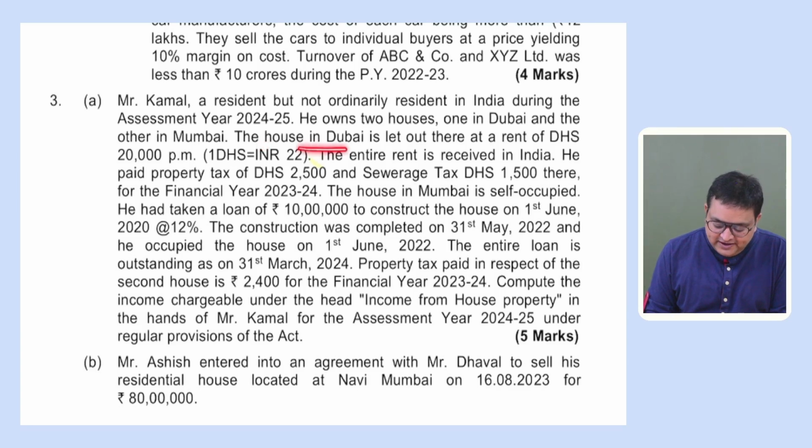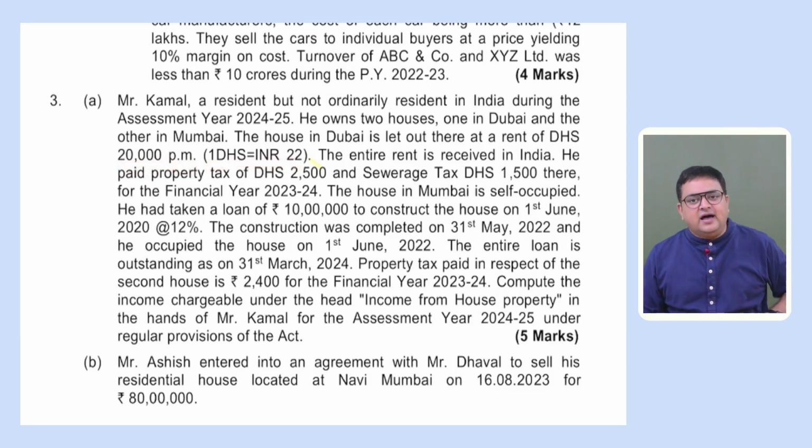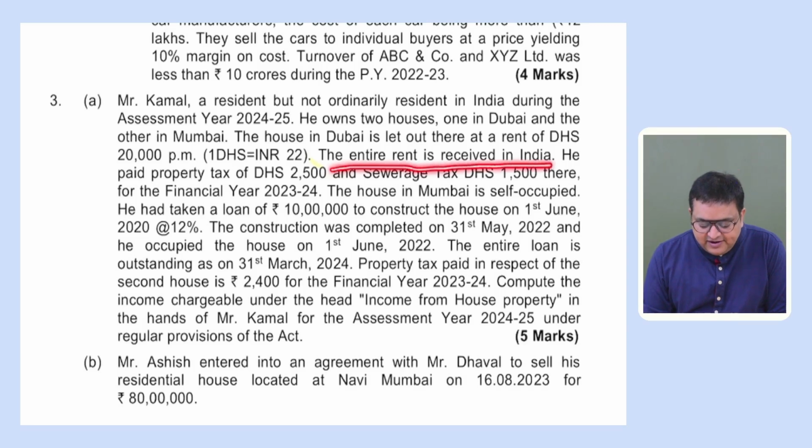The house in Dubai is let out there at a rent of DHS 20,000 per month. DHS is Dubai dirhams, right? So dirhams 20,000 per month is the rental income. 1 DHS is also given as INR 22. If we need to convert, we can simply multiply it by 22. That is not an issue. The entire rent is received in India.